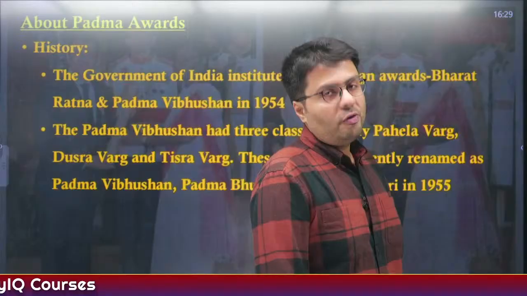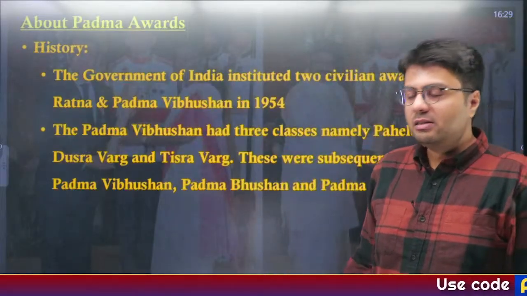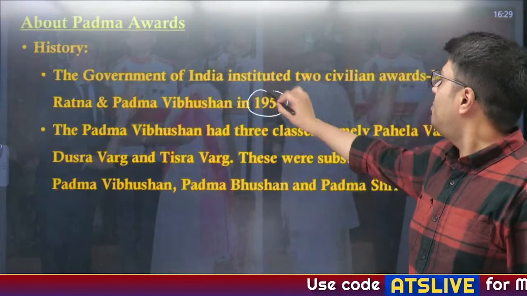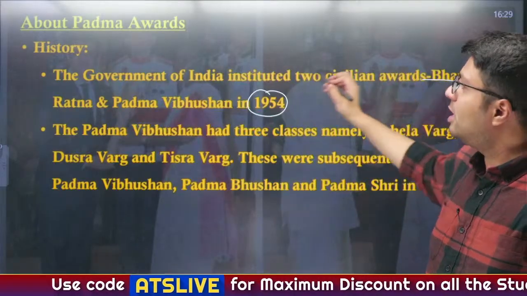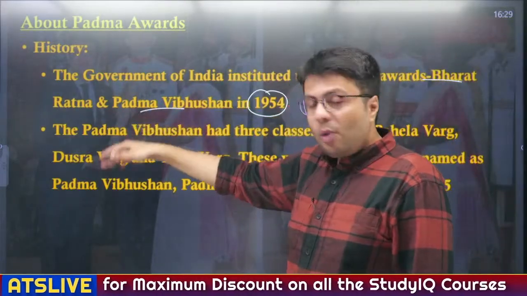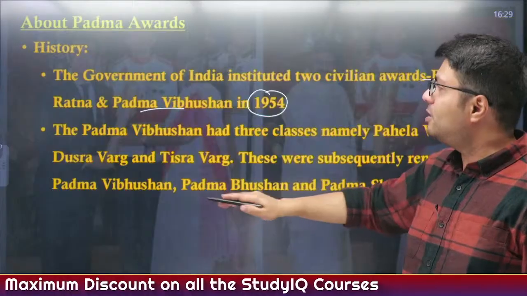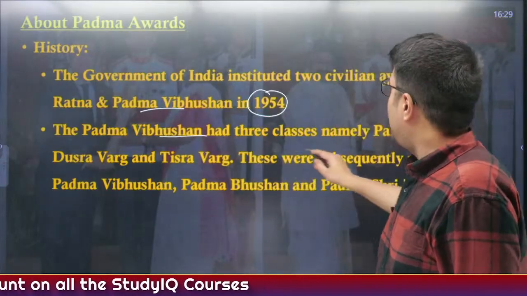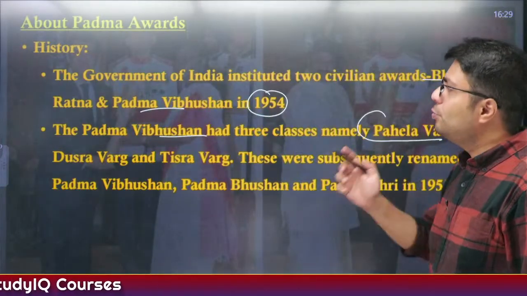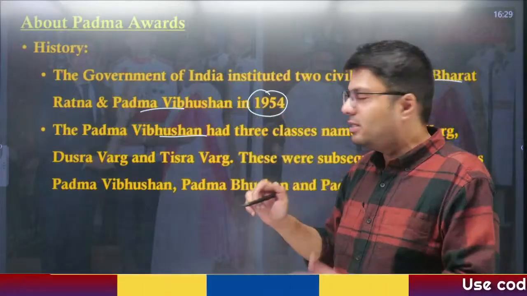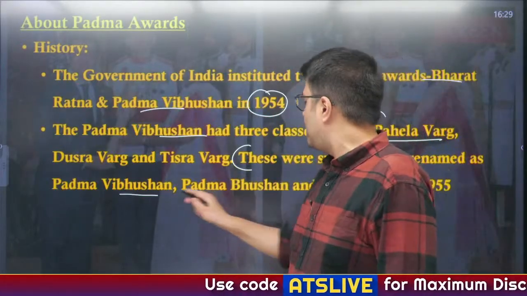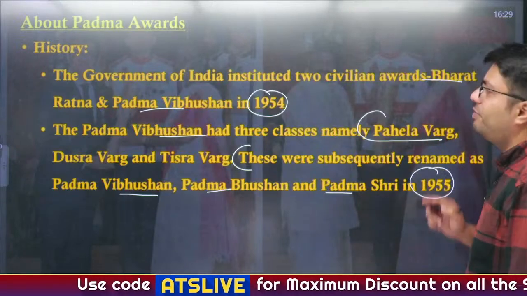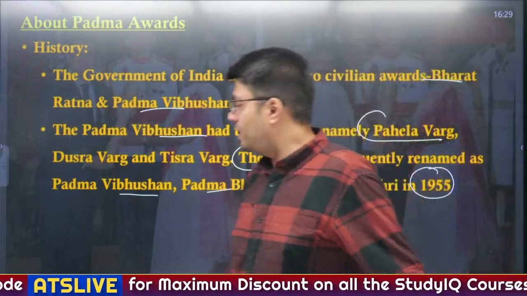Now, the history of these Padma awards: the government of India started these Padma awards back in 1954 and there were only two awards back then, that is Bharat Ratna and Padma Vibhushan. After that, government added different layers to it. Padma Vibhushan had three classes named Pehla Varg, Dusra Varg and Tisra Varg. To make things simpler, government renamed them as Padma Vibhushan, Padma Bhushan and Padma Shri in 1955. So this is the history of these awards.